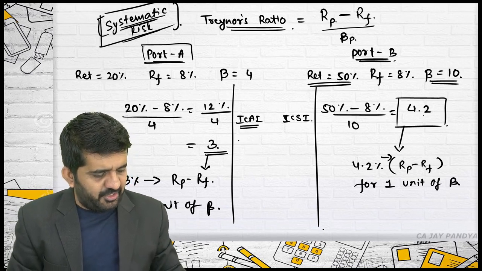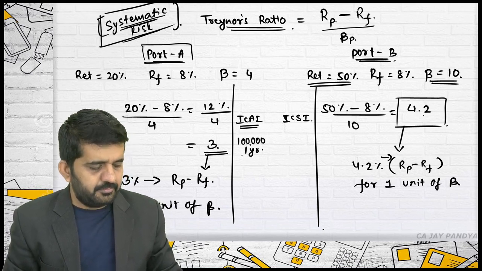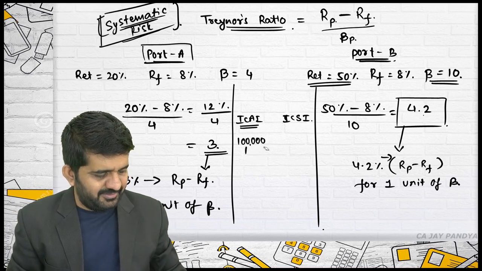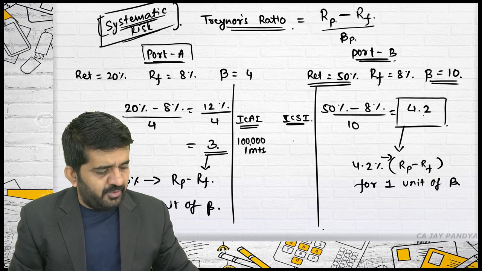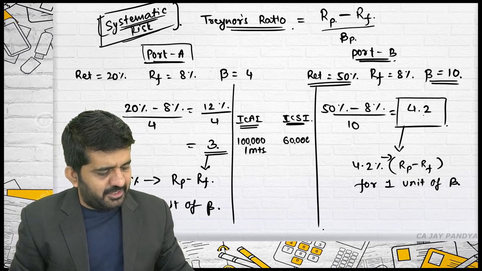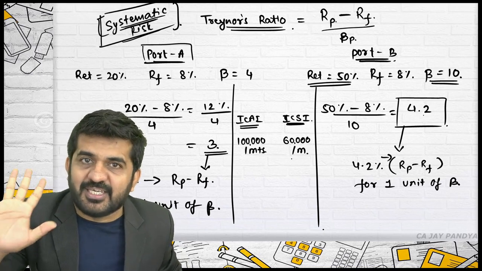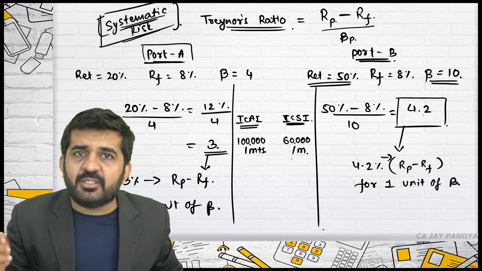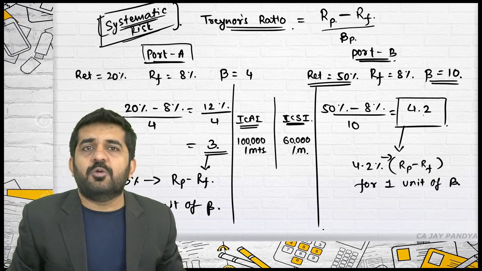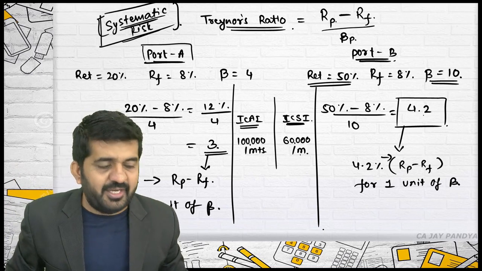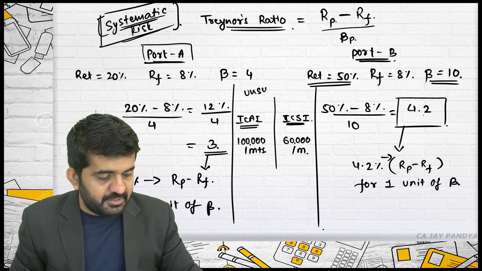You will be getting a salary of 1 lakh rupees per month. If you are doing ICSI, you will be getting 60,000 rupees per month. Are both courses difficult? The answer is yes. In both you need hard work, the answer is yes. How much hard work is required in ICAI, and how much hard work is required in ICSI, is unsystematic risk.